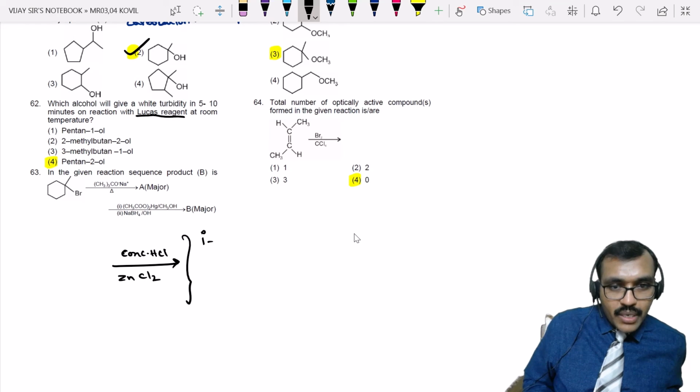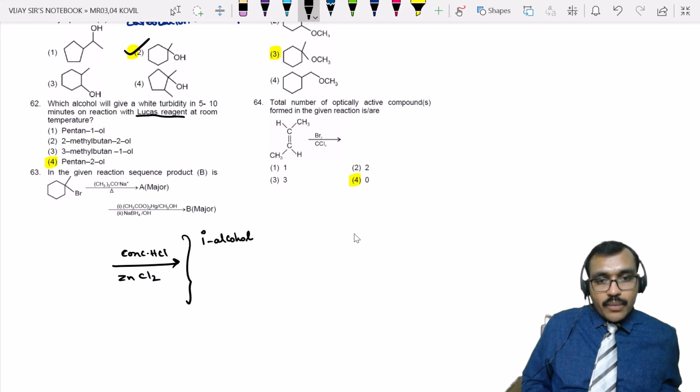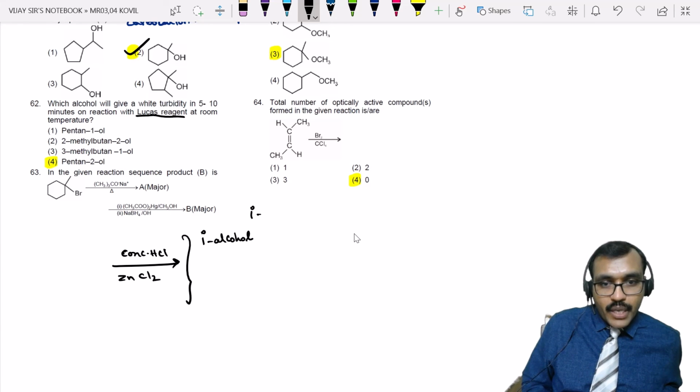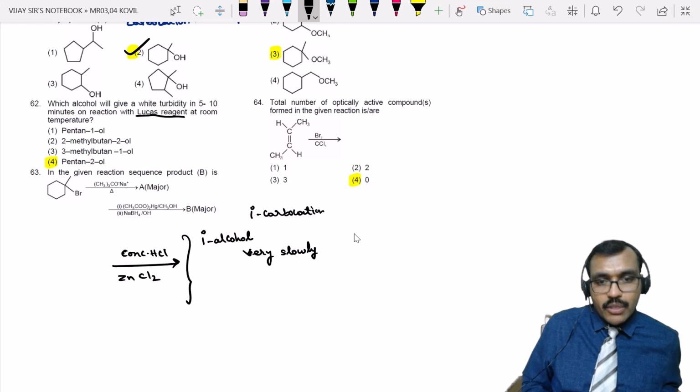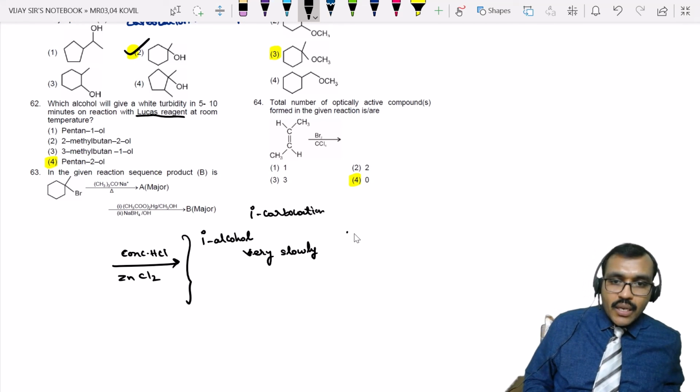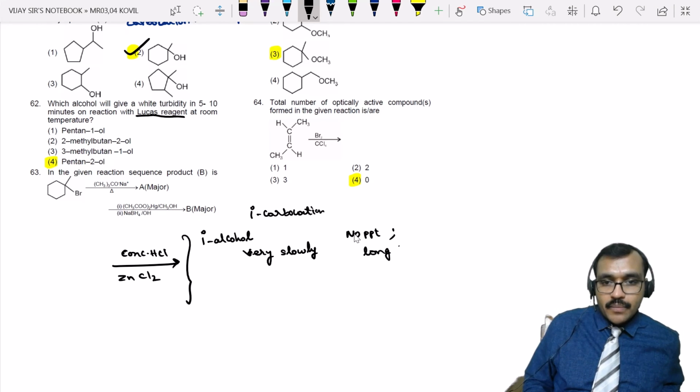In case of primary alcohols, you will get a primary carbocation, which is highly unstable. Therefore, the reaction occurs very slowly. That means it will take almost 1 hour to observe the precipitate. That's why we say no precipitate. But actually the precipitate does form, it just takes a long time to observe.